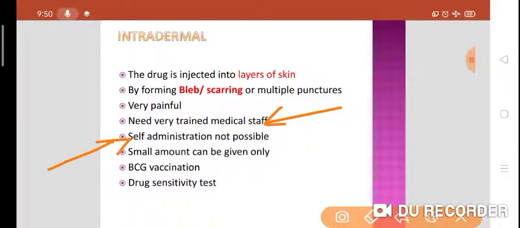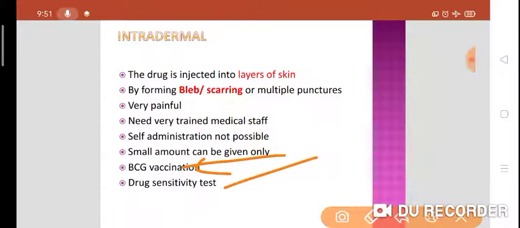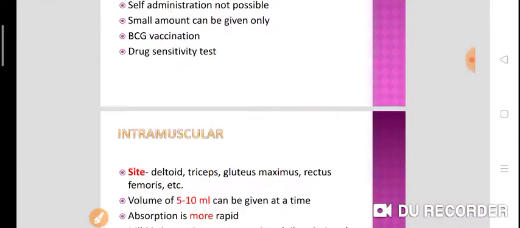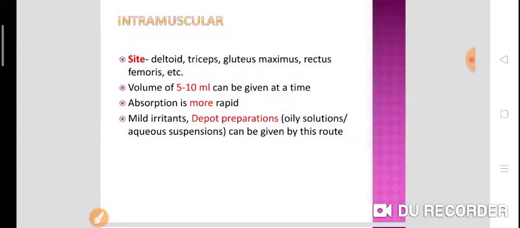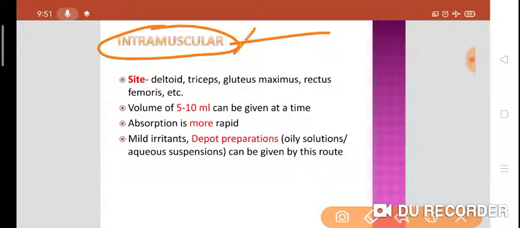We need an expert person. A small amount, 0.1 to 0.5 ml, can be injected only. It is done with BCG vaccination and drug sensitivity tests. Penicillin sensitivity test or any drug sensitivity test is done via the intradermal route. BCG vaccination is also done through the intradermal route.